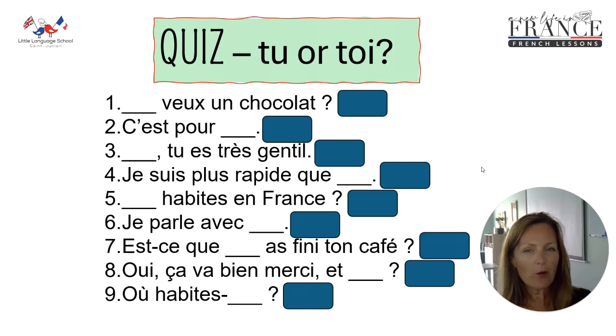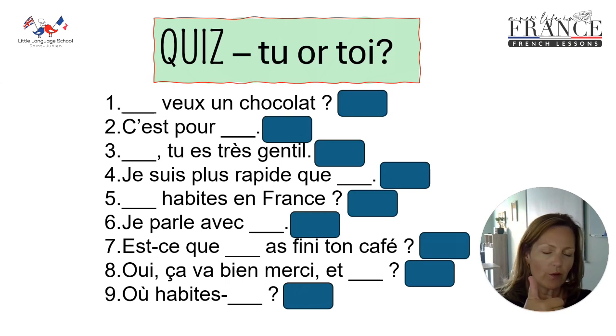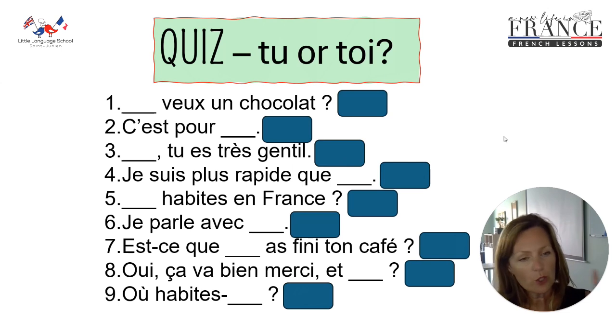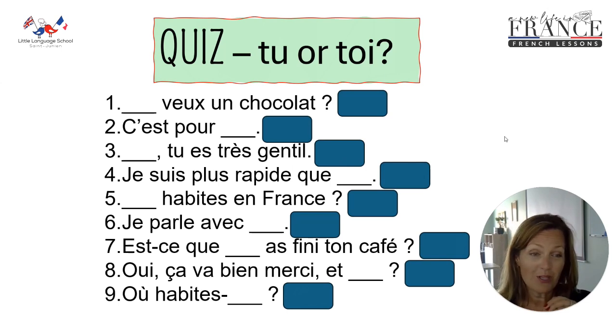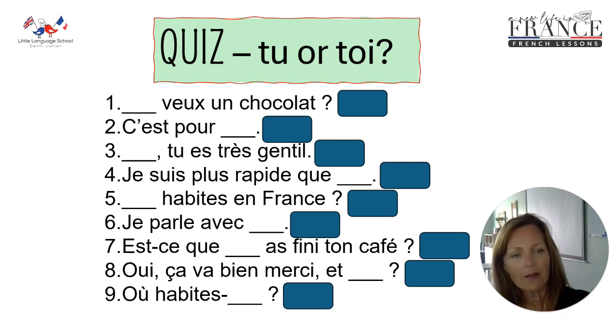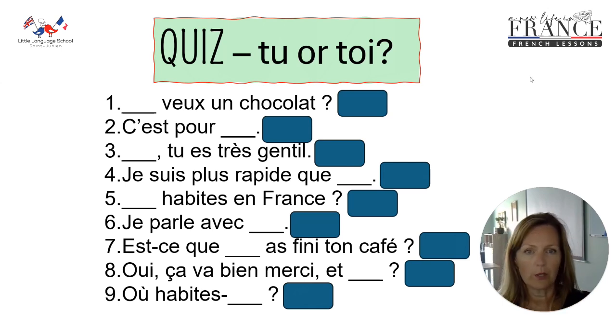Okay, so let's look back on this tu or toi again, and remembering our little rule, tu is followed by a verb, toi is for a preposition, often ending a sentence. So let's have a look and see if we can work out what these should be, tu or toi. And all you need to do is just pause me if you want it to go a bit slower, because I'm going to just give you the answers quite quickly. So if you need a bit more time to think, that's no problem, just pause to be able to hear the answer when you're ready.